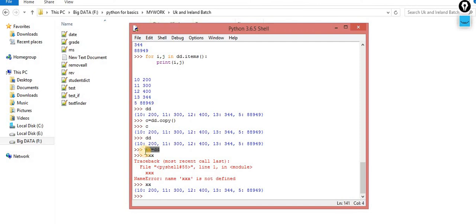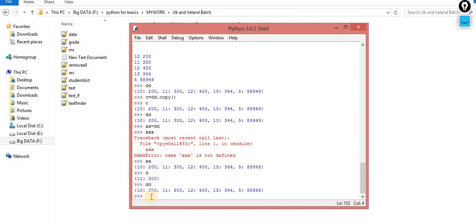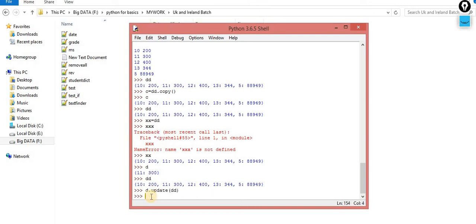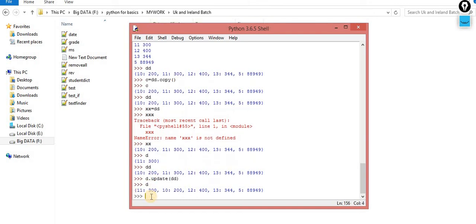That's referencing. This is exactly the same concept that we already discussed inside the list as well. Now the same again, the update. Now you want to update d with dd, d dot update of dd. Now check the items for dd.